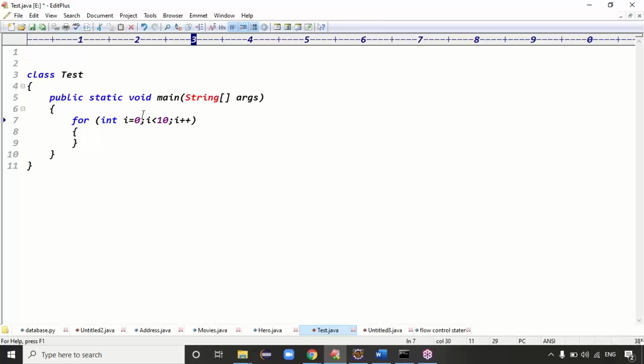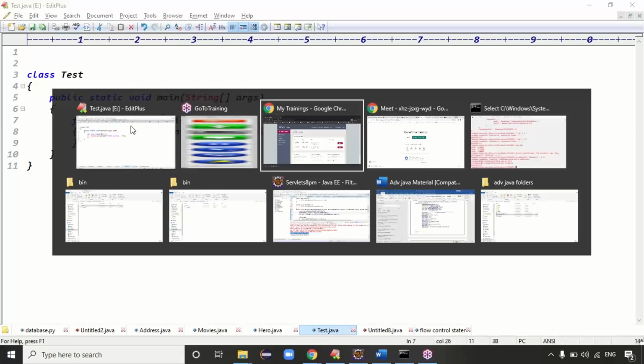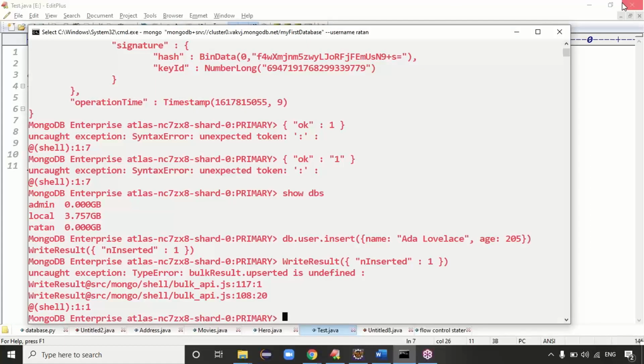Exactly. Guys, i equals 0, i less than 10: 0 less than 10, true. Then i plus plus, 1 less than 10, 2 less than 10, 3 less than 10, 4 less than 10, 5 less than 10. Like that, the loop is repeated until the condition fails. Now here, System.out.println, and you can write the good morning message. Guys, try to print that i variable also, so that you get clarity about what i is holding.